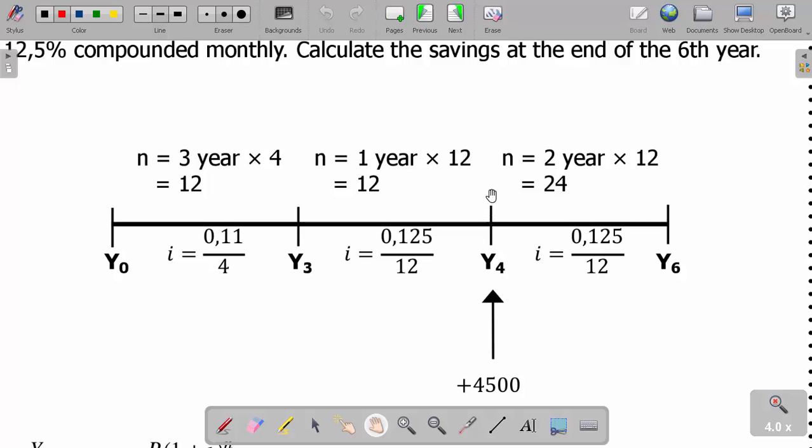Now if we add it by the end of the 4th year, how many years will it spend to the 6th year? You're going to spend 2 years. But don't forget that our i is 12.25% compounded monthly. That's why I divided by 12 here. And because it's only 2 years, it's going to be 2 times 12, which is 24 here.